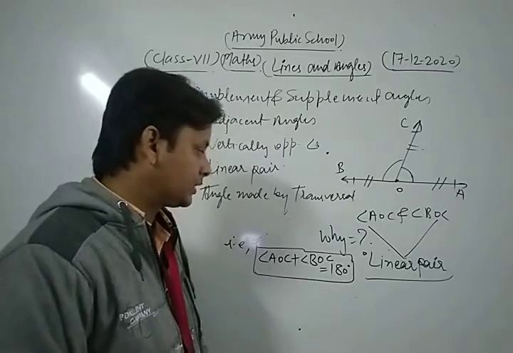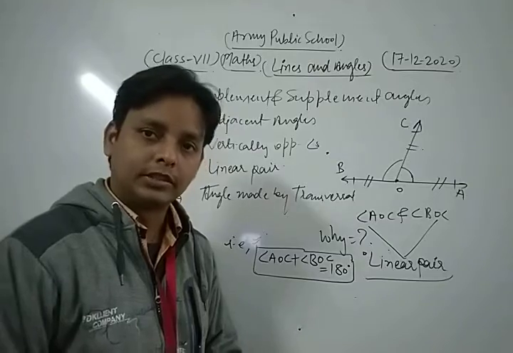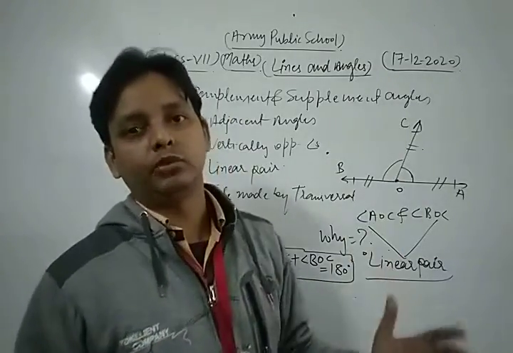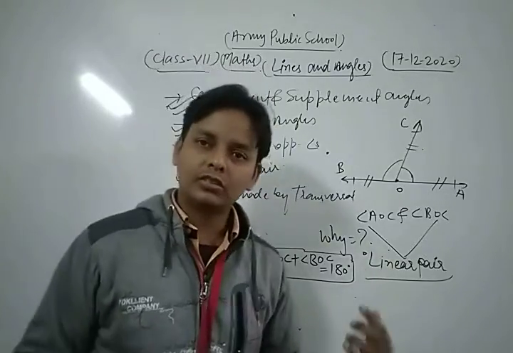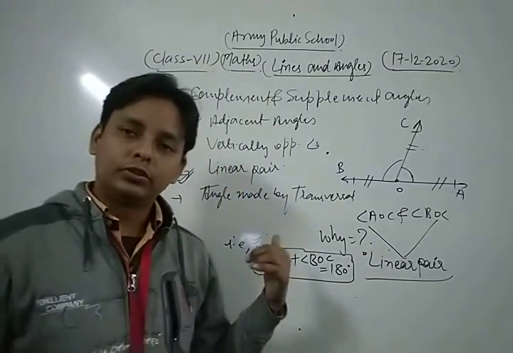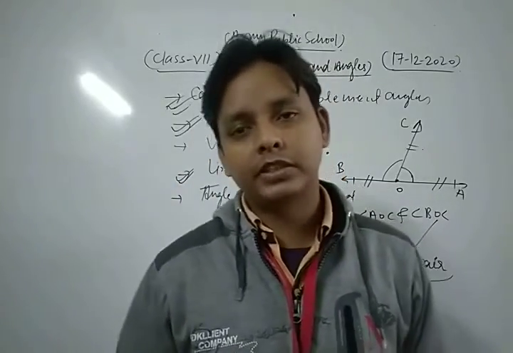These are the concepts of a linear pair. Dear students, according to these concepts, you can solve so many questions of your NCERT exercise based on these topics.